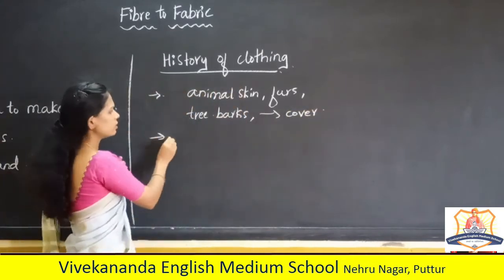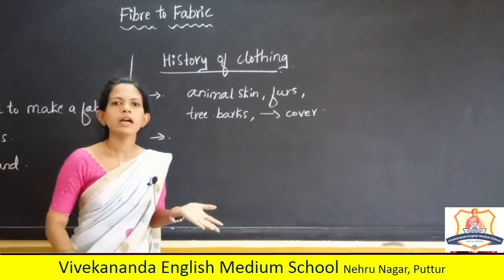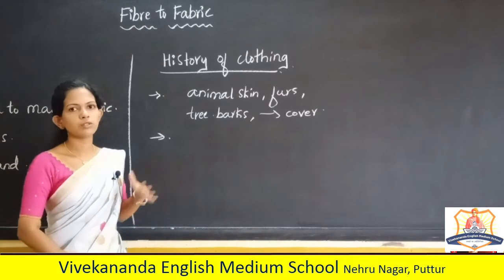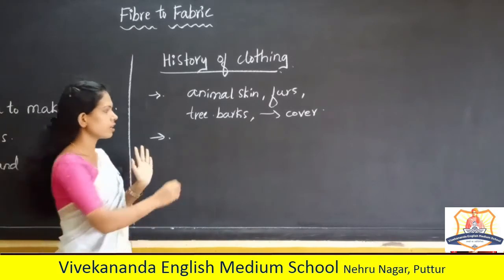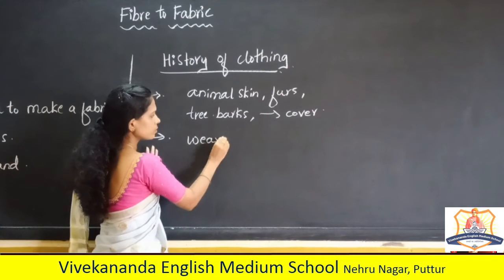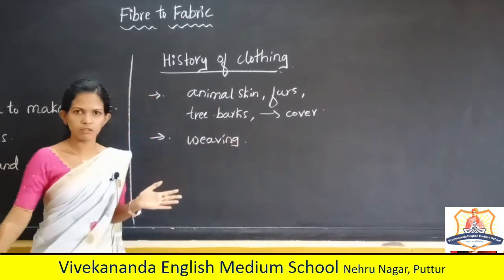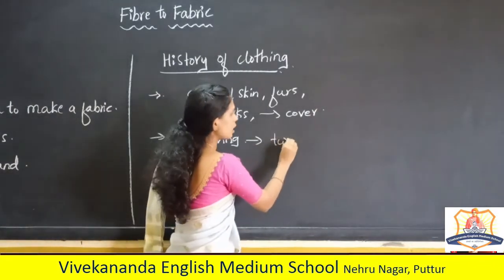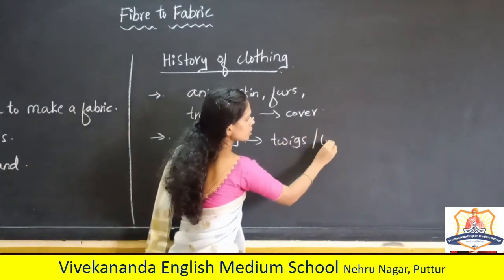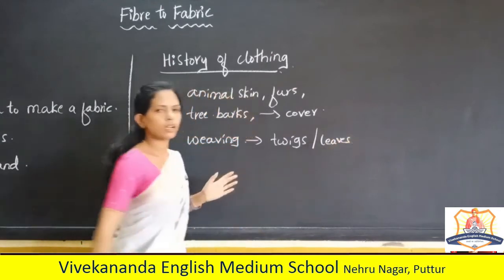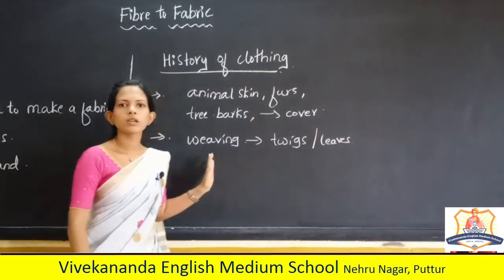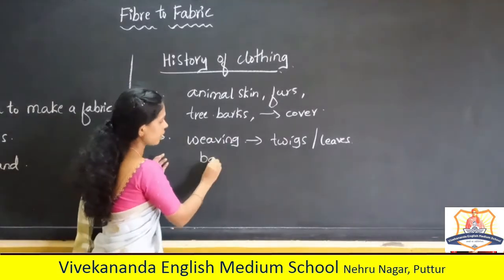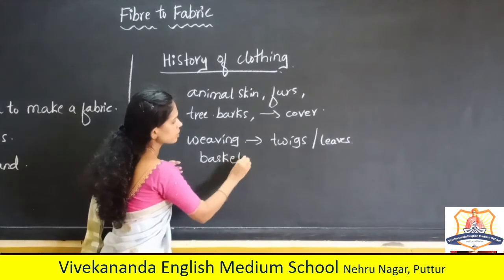After that, these people started to settle in agricultural areas. In agricultural communities, they settled and they started weaving. They learned weaving and started to weave the twigs and leaves of plants to make baskets and mats.